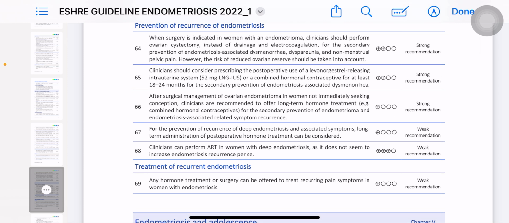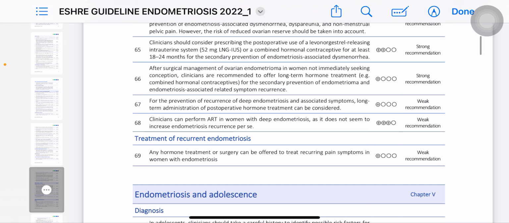The clinician should prescribe post-op use of levonorgestrel IUS 52 mg or combined COCP for at least 18 to 24 months for secondary prevention of endometriosis associated dysmenorrhea. Important MCQ है. ठीक है, कितने टाइम तक आपने देना? 18 to 24 months combined COCPs or levonorgestrel IUS.